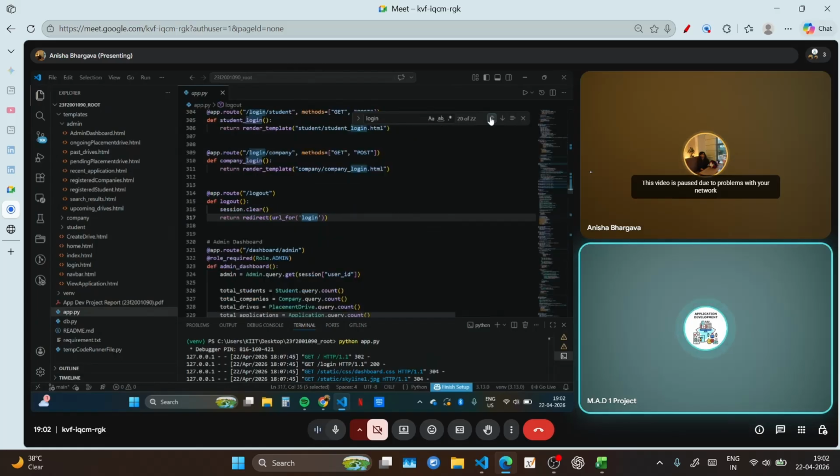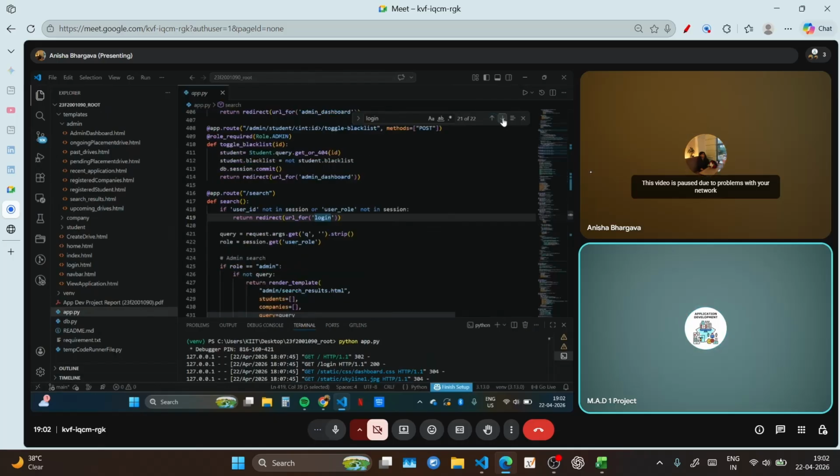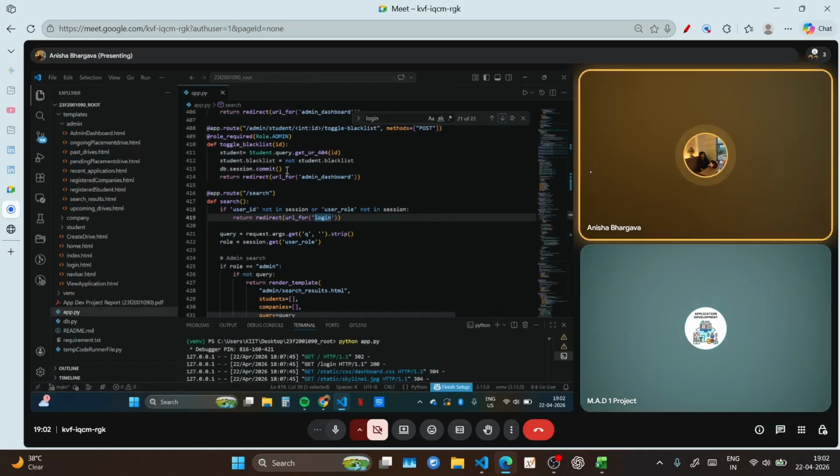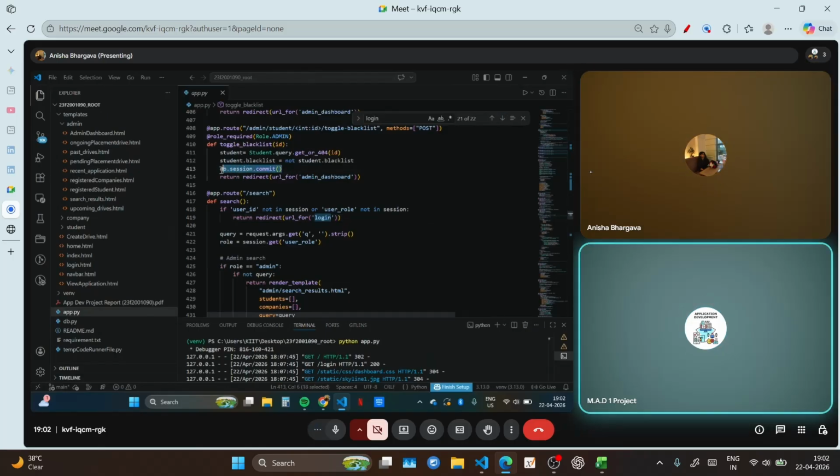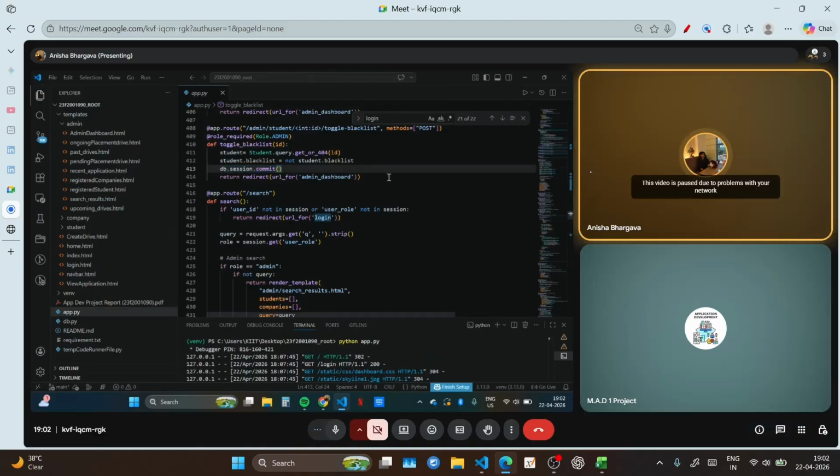Wait, and what is this? Oh, I'll just revert back. What is this db.session.commit? What if we don't do this? This one. Exactly. It is for committing the changes that we have made. If we don't commit, then after closing the application, the changes that we have created would be lost. Exactly, that's all.